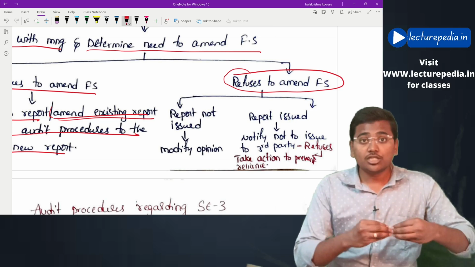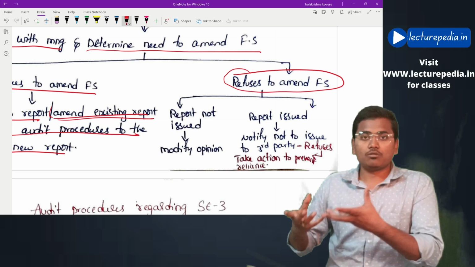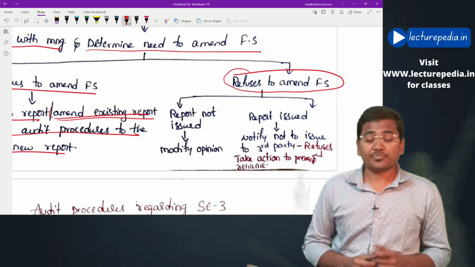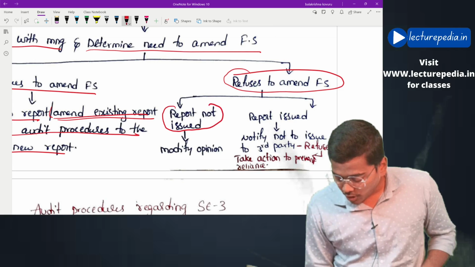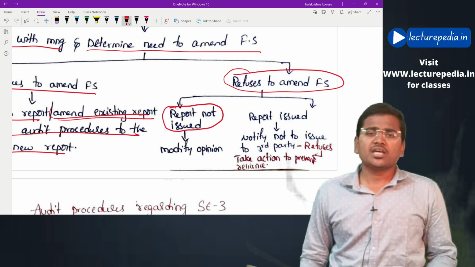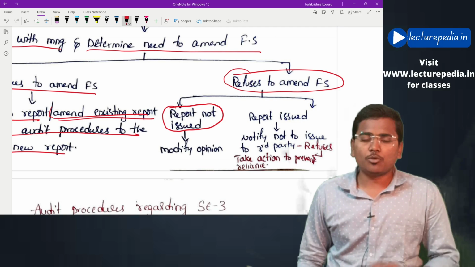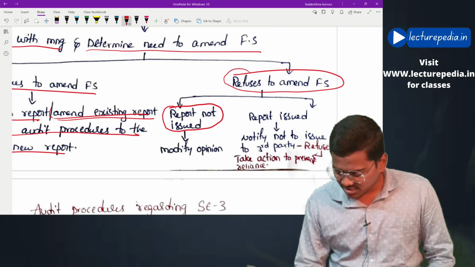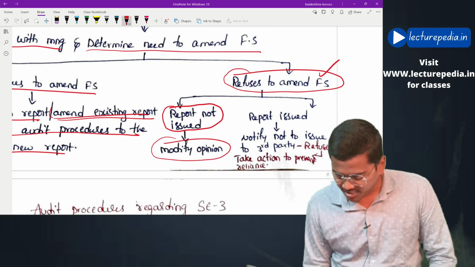Okay, he has issued the report to the management. In this situation, how will he react? What are the audit procedures that he will perform? Let us see. First case, report not yet issued to the management. In that case, the auditor will simply modify his opinion. Why will he modify his opinion? Because management is refusing to amend the financial statements. Thereby he will modify the opinion.